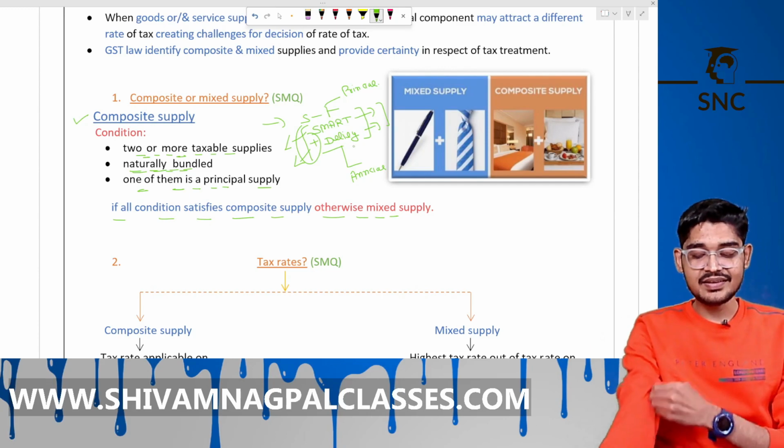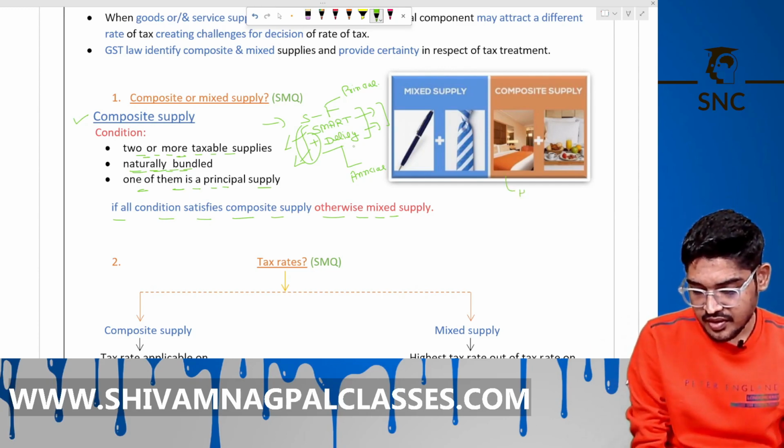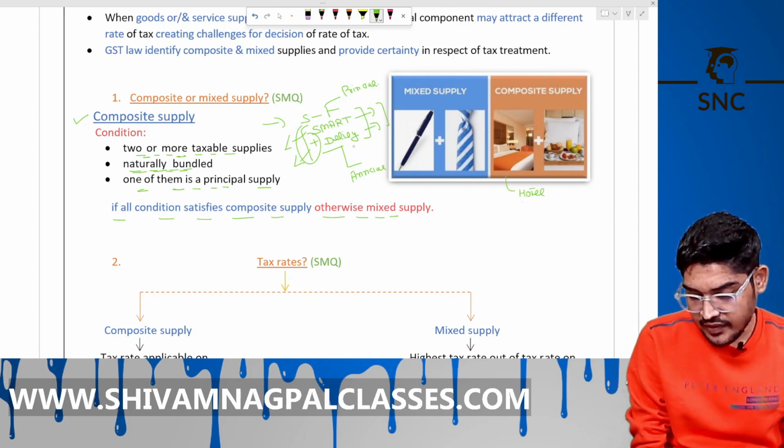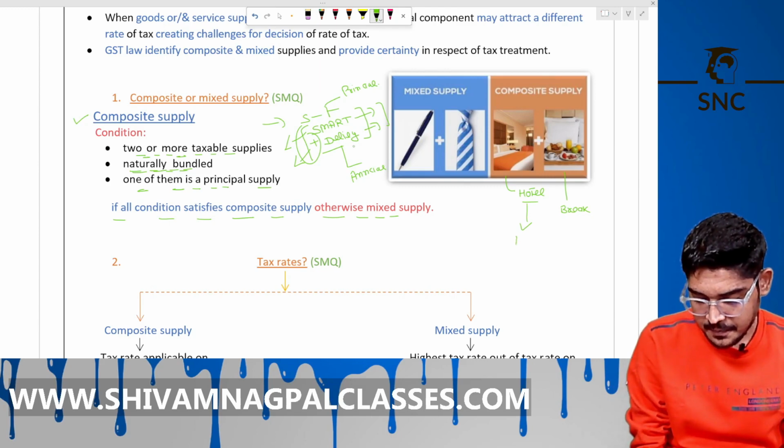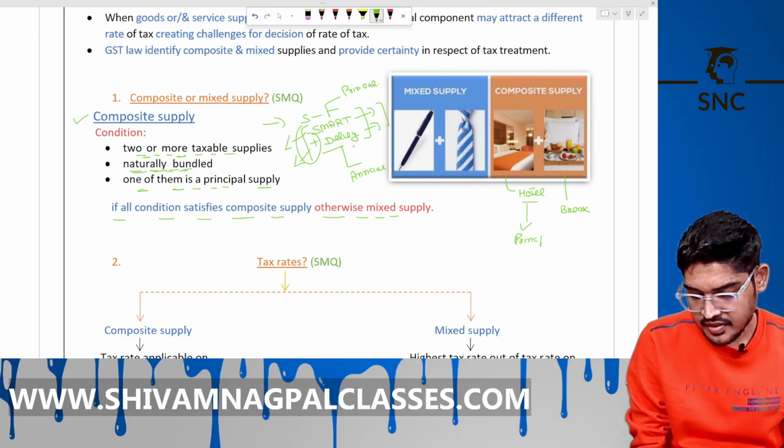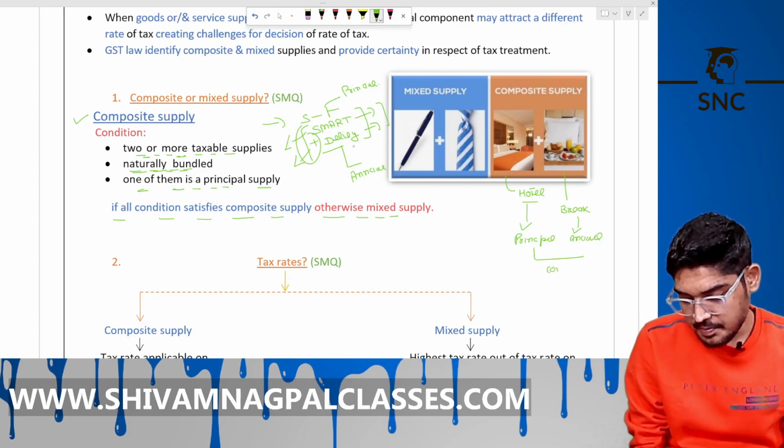Like you take a hotel room on rent, then you will get breakfast along with it. So here main is the hotel you have taken on rent. This is principal supply. And breakfast is ancillary to it. And this is composite supply, because this is naturally bundled.